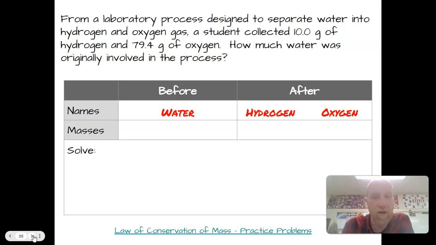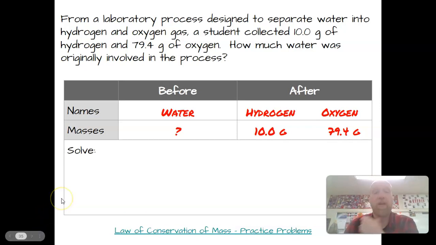Now let's read it again and put numbers on. It says it separates water into hydrogen and oxygen gas. A student collected 10 grams of hydrogen, so I'm going to write 10 grams right underneath where I wrote hydrogen, and 79.4 grams of oxygen. And the question is asking me how much water was originally involved in the process.